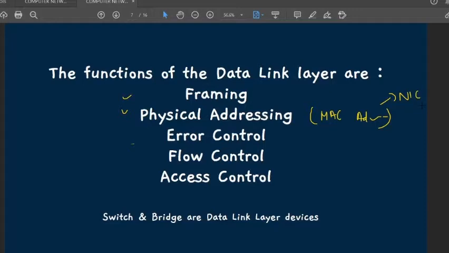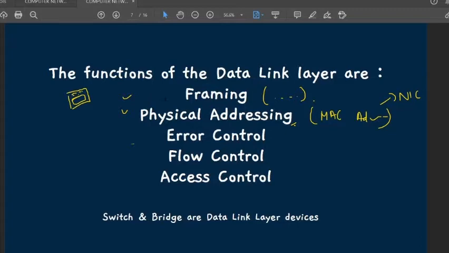As soon as the frame has been created, the data link layer adds physical addresses. The frame now has the MAC address of the sender and receiver in the header of each frame.